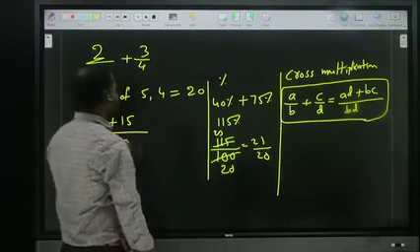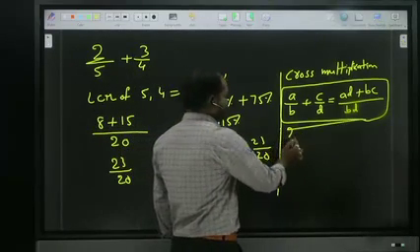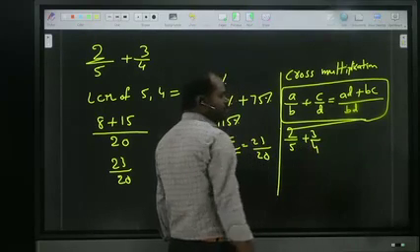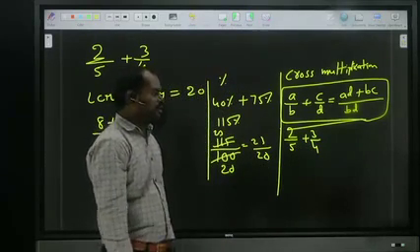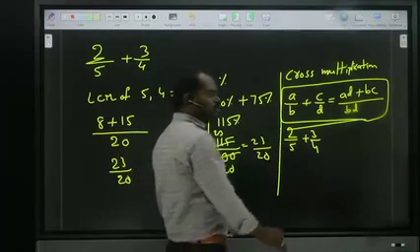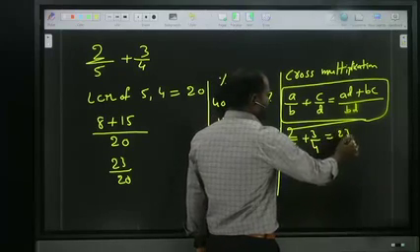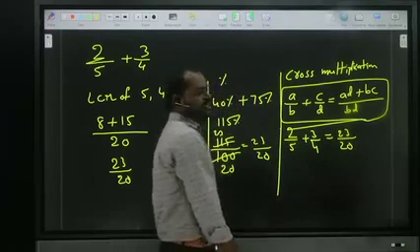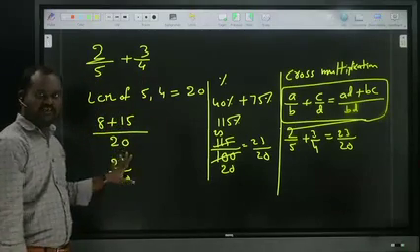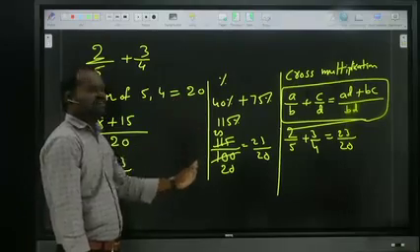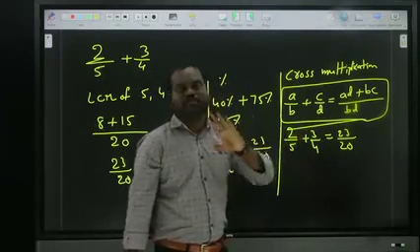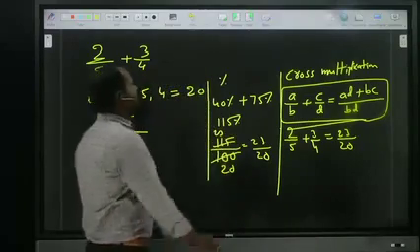Now we'll apply it for the same question, 2 by 5 plus 3 by 4. Now 4 twos are 8 plus 15. 8 plus 15, how much? 23 by 20. Is it clear? That means while adding fractions, we can use our school maths by taking LCM, or if you know percentage, we can go through percentage, or otherwise cross multiplication. 4 twos are 8 plus 15, how much? 23 by 20. Is it clear? Right.